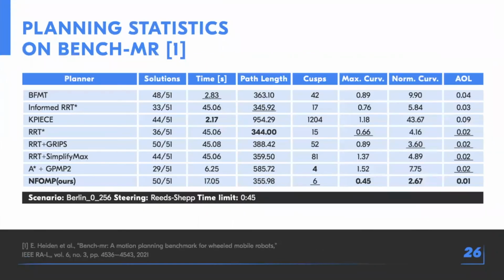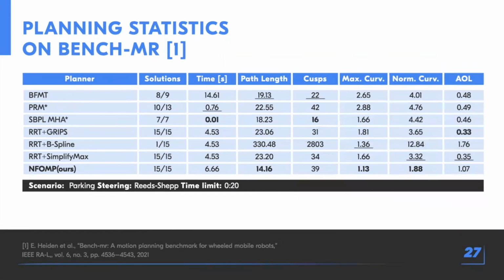We conducted a quantitative analysis and show that our planner is superior to classical solutions and GPMP2 in terms of smoothness and path length. We used a benchmark framework that has predefined planners, environments, and metrics. On this slide, results from Moving AI scenarios are presented. Also on this slide, results from the parking dataset are presented.